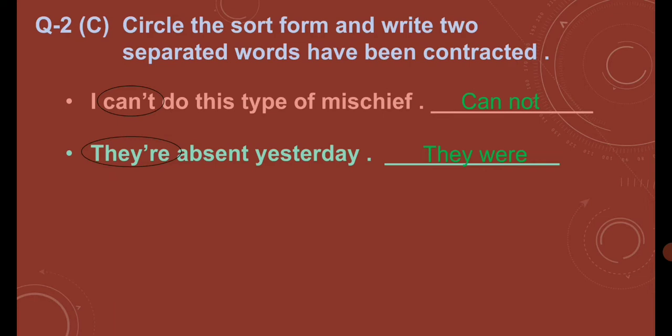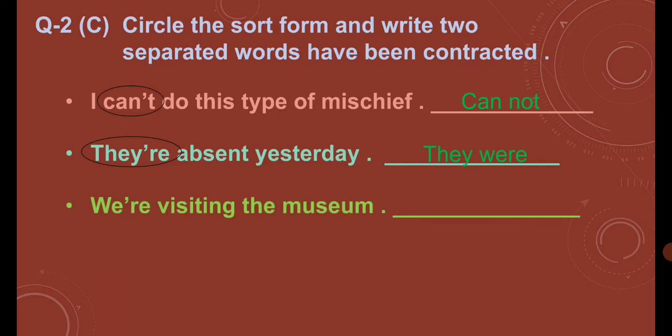They were, right? Now I have taken another sentence to get more clarification of the particular. This short form: we are visiting the museum, right? So now what can we do? First of all we circle the contracted word, which is we're, and then visiting. If you write here we were, it will be right, and if you write we are, then both are the correct answer because the time is not mentioned. So we write here we and are, okay?